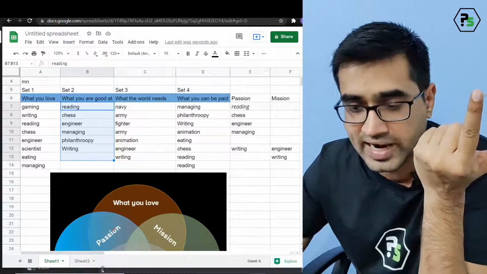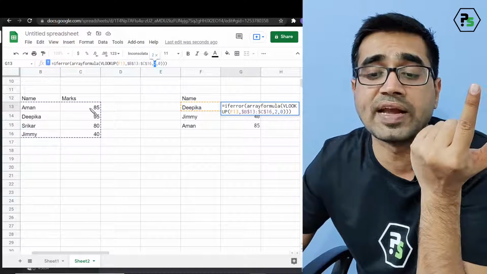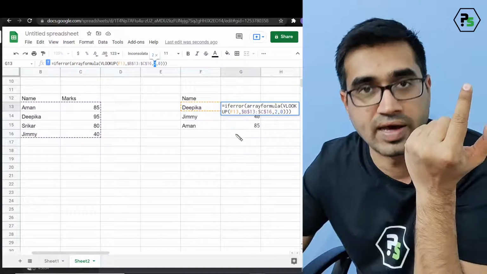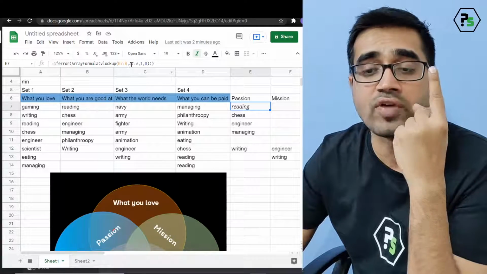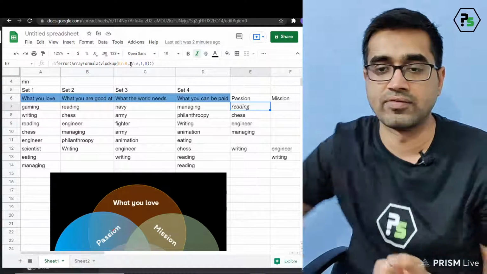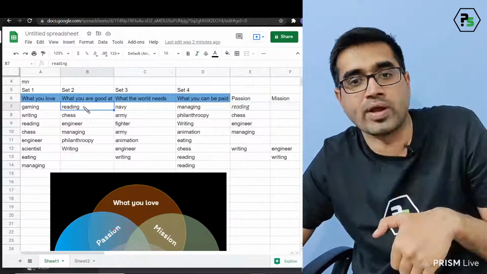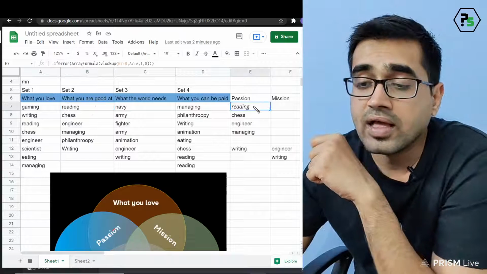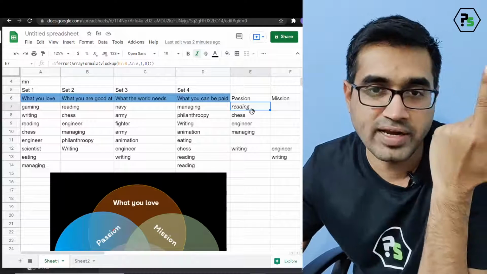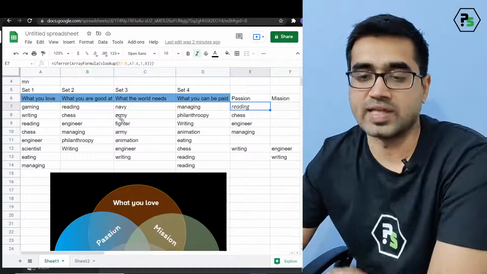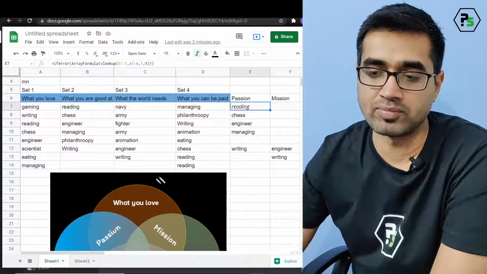This is easier to understand compared to the earlier case. In that case the index was 2, because that was the complete table and this was the value we were looking for. But here, since there is only one column selected from beginning to end, when I say B7 to B, I mean from this point to the end point. So I just have an index of 1 always, and the data is not sorted, so it is 0. This means I've got the reading, and it copies the value of reading to this place.